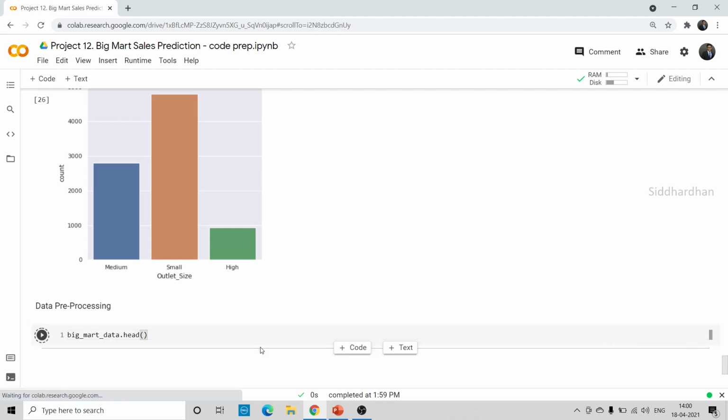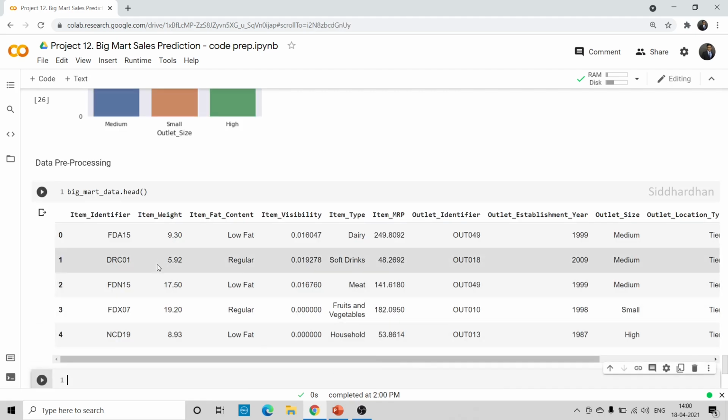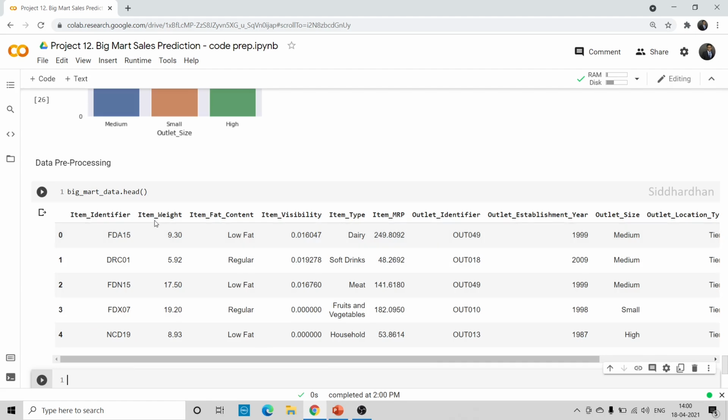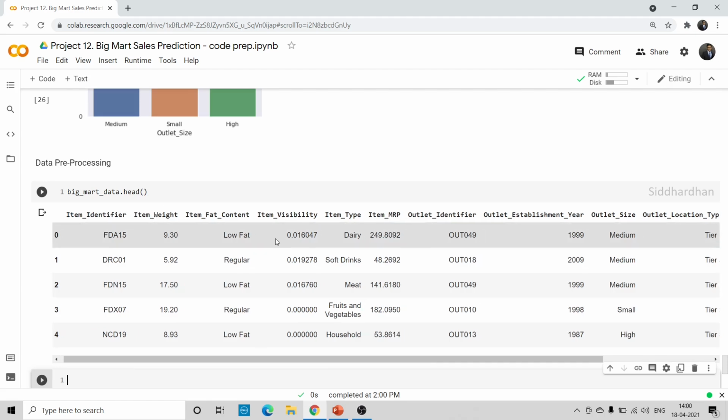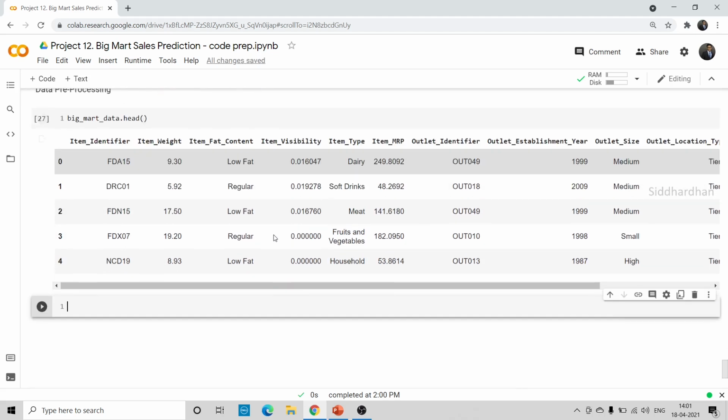In this case, what we are going to do is convert all these categorical columns into numerical values. As I've already told you, we cannot feed this text data or string data directly to our machine learning model. So we need to encode all this data to suitable numerical values. For this, we are going to use a method called label encoding.